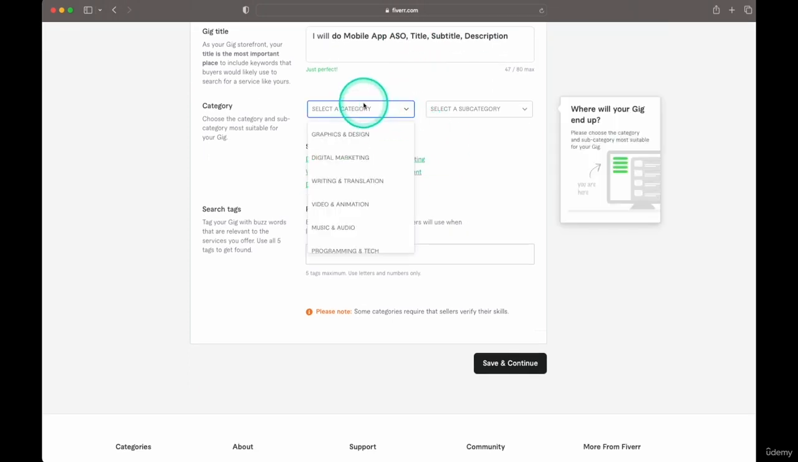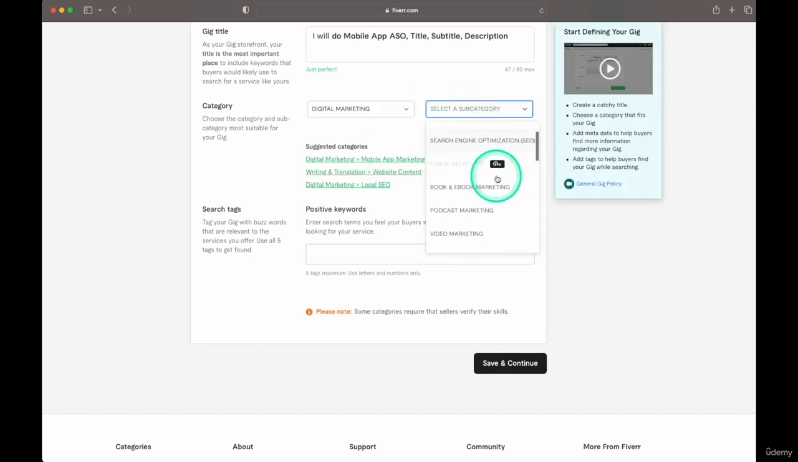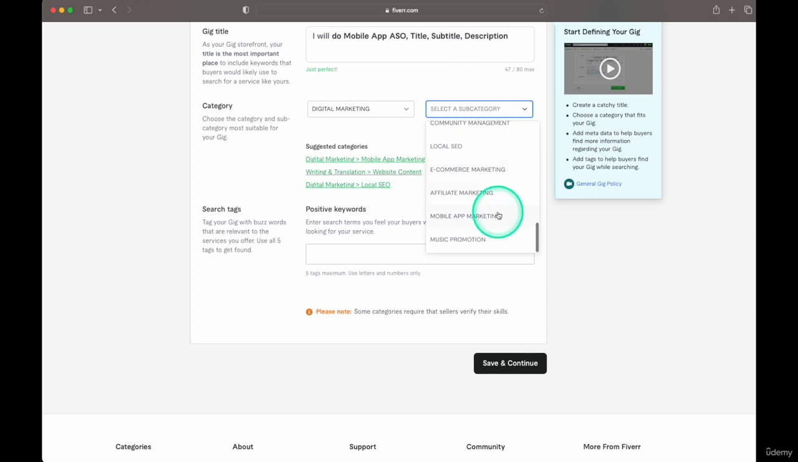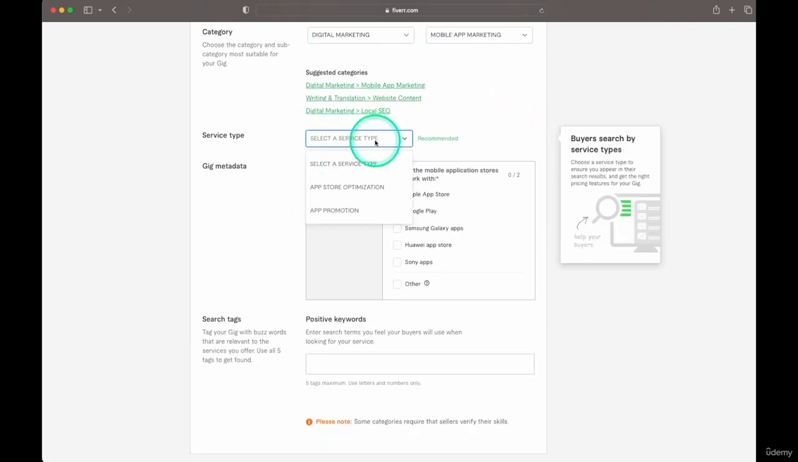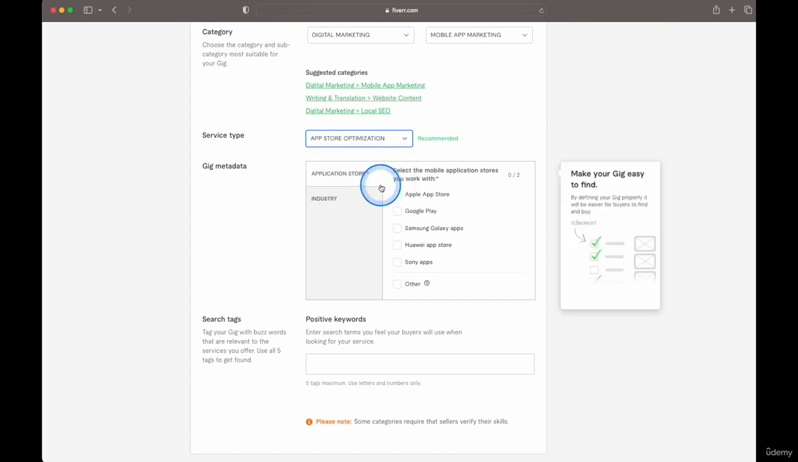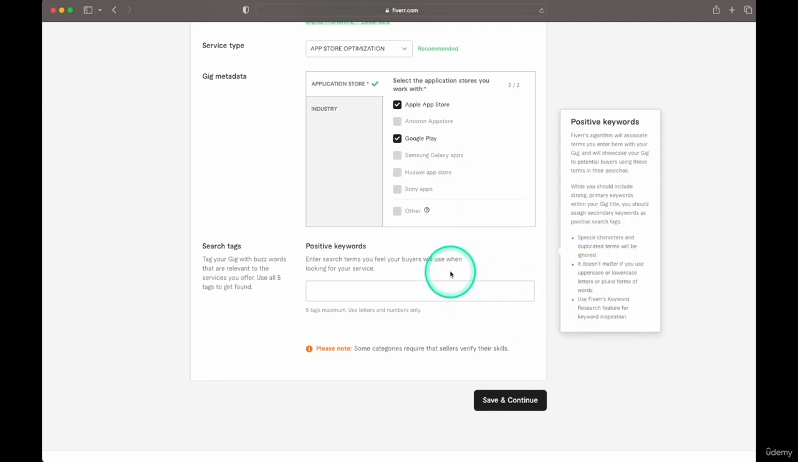Very basic. The categories in digital marketing, and the subcategory is, what do we got here? Do we have mobile app marketing? Affiliate, oh, bam, bingo. Exact category. Okay, so select the type of service, App Store optimization. We'll do that. We're going to do App Store and Google Play Store.